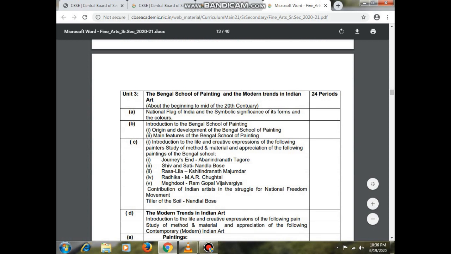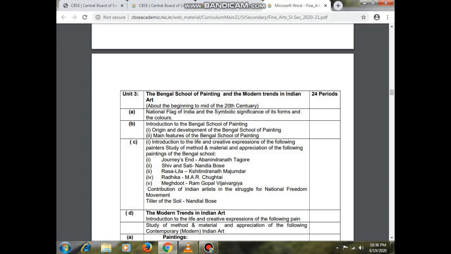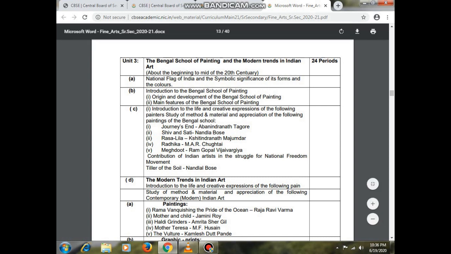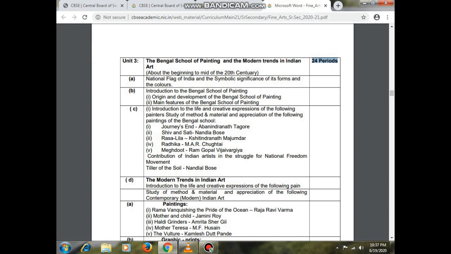Now the next one, on the next page, is the Bengal school of painting and the modern trends in Indian art. Here it contains 24 periods. It relates to the beginning and the middle of the 20th century, and in this unit, the national flag of India and the symbolic significance of its form and colors.